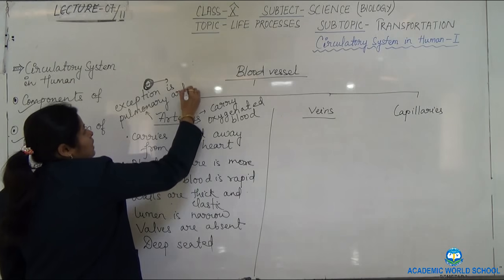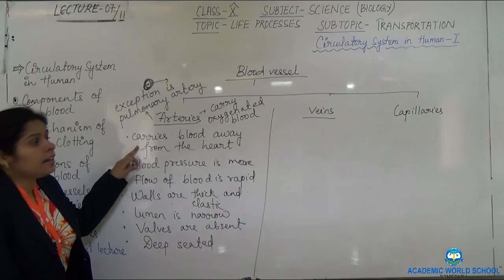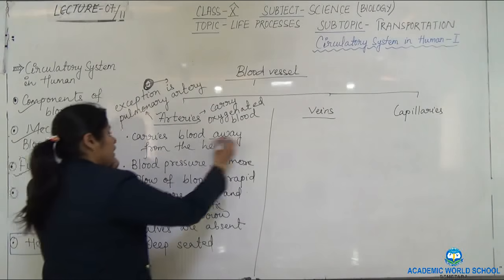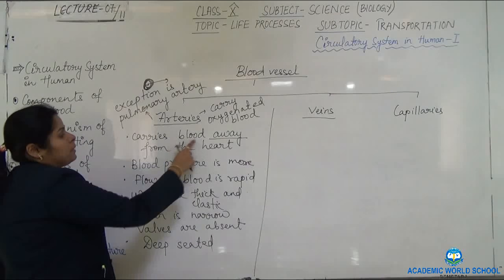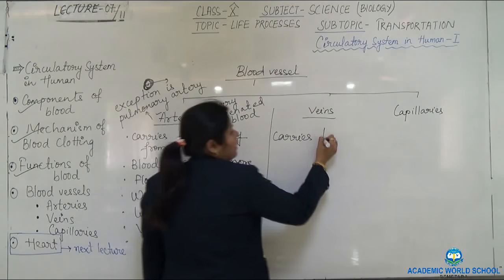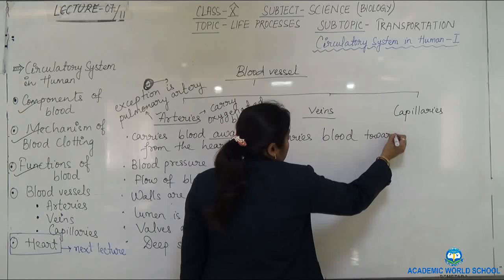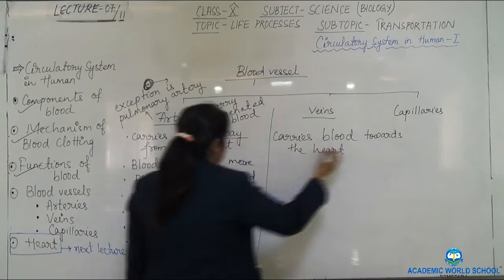Now let's see what happens in vein. In artery, it carries blood away from the heart. So veins carry blood towards the heart. Just opposite. In place of away, we'll write towards. What was the second point?